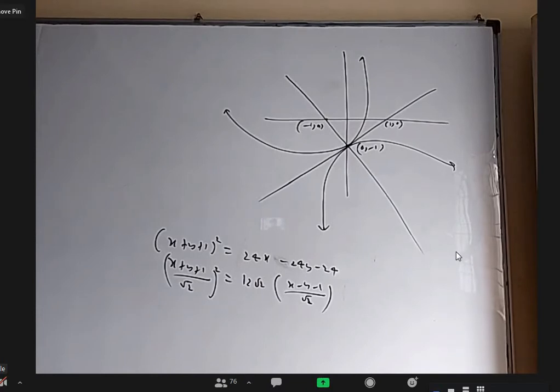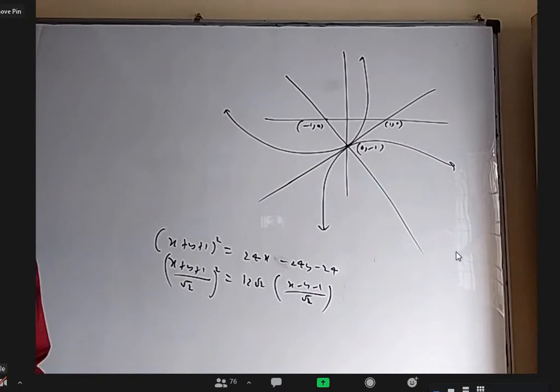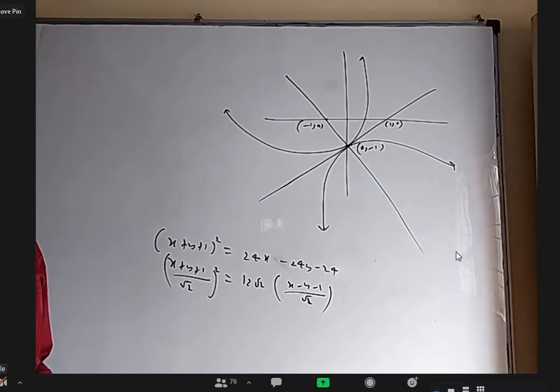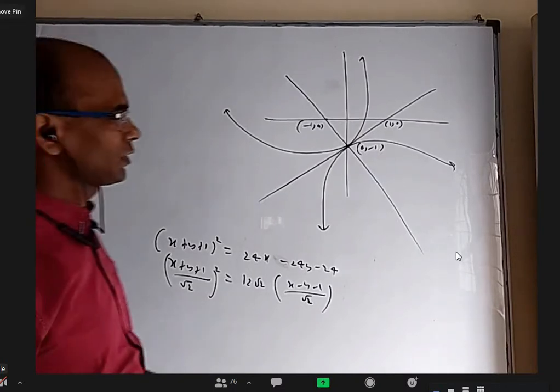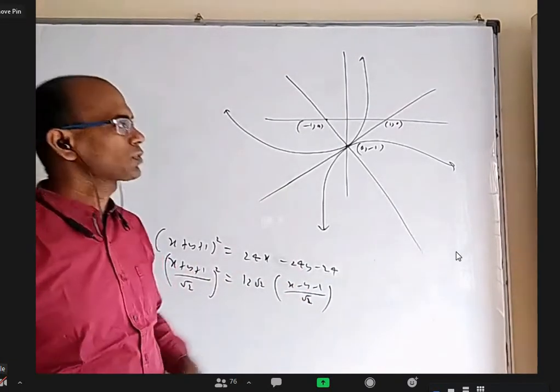Why? You want to tell any reason? Because for higher values, x minus y should be positive, sir. Why should x minus y be positive? It is a square, sir. The equation is x plus y by 1 whole square. So x minus y minus 1 should be positive, not x minus y. But for higher values we can neglect 1, sir. Okay, you want to take very large values. Fine, no problem. But anyway, you can just say x minus y minus 1 should be positive for any